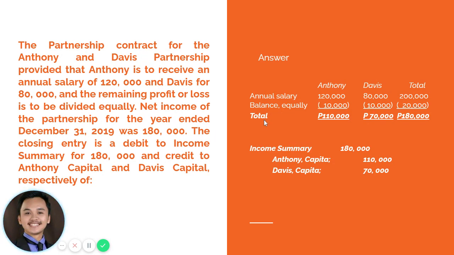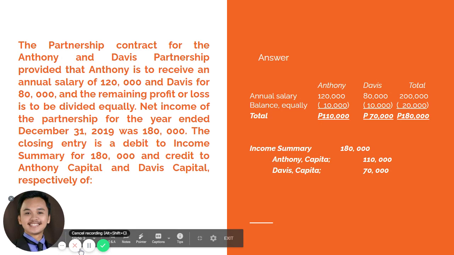So therefore, in total, Anthony Capital and Davis Capital will be credited only by 110,000 and 70,000 respectively. So the journal entry would include a debit to income summary of 180,000, credit to Anthony Capital for 110,000 and Davis Capital for 70,000.